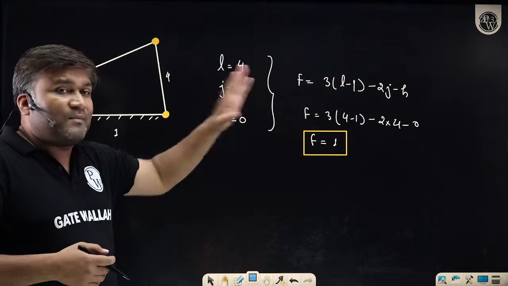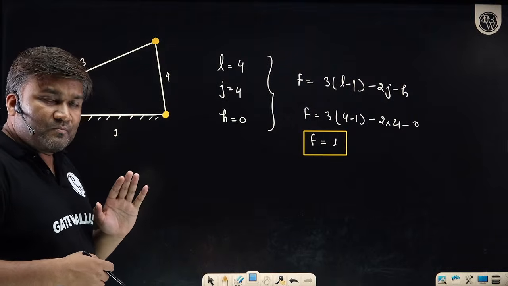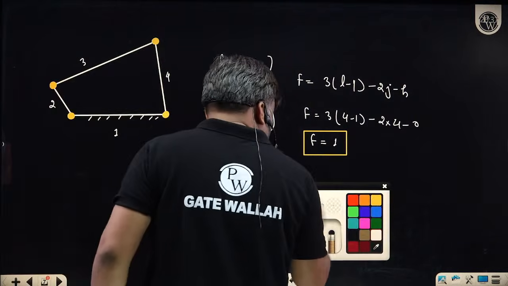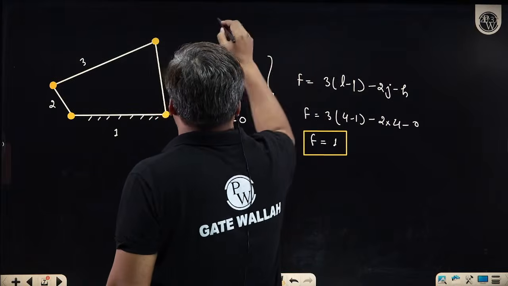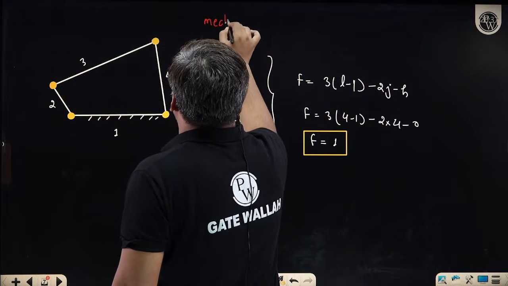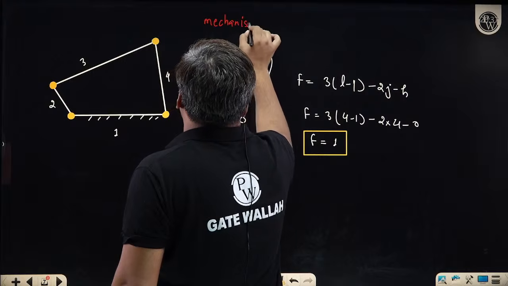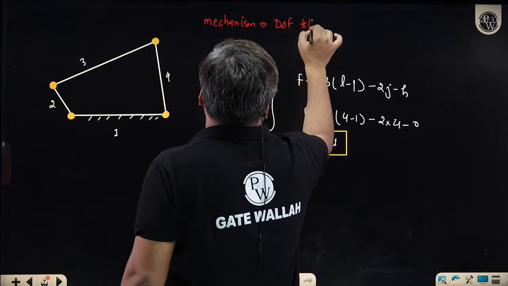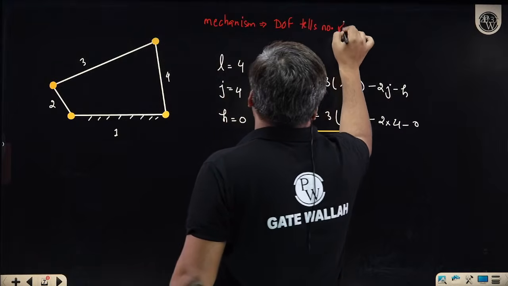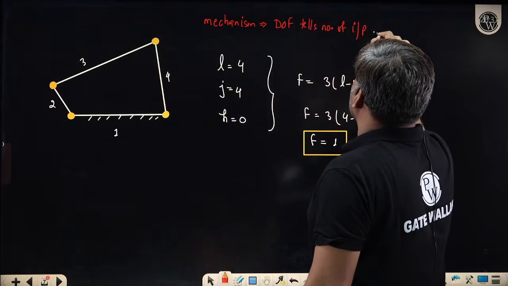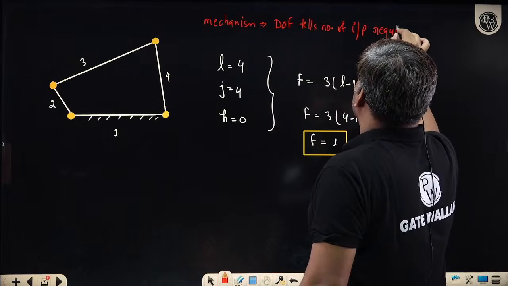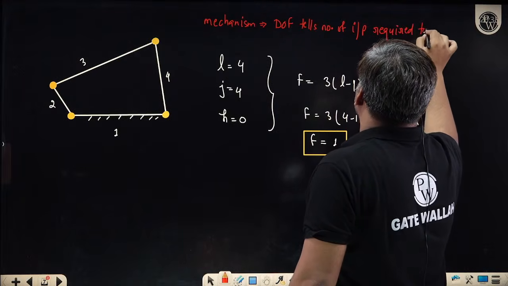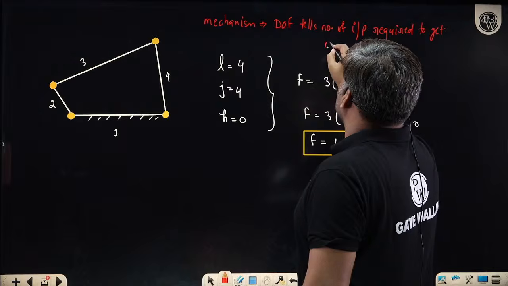That number is given by the degree of freedom. So in the field of mechanism, degree of freedom tells the number of inputs required to get a unique output.